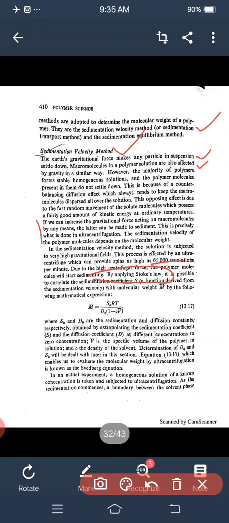It is possible to correlate the sedimentation coefficient derived from the sedimentation velocity with the molecular weight M bar by the following mathematical expression.